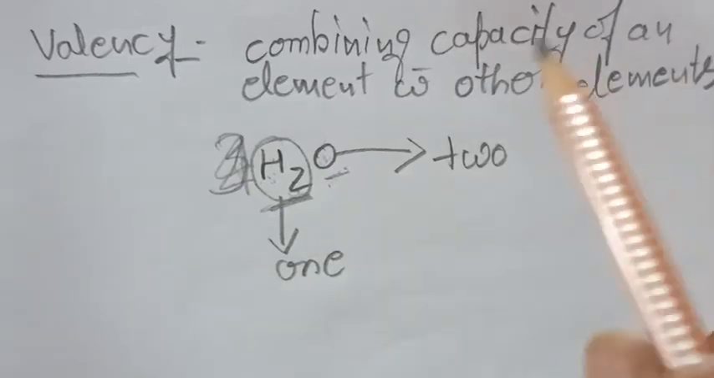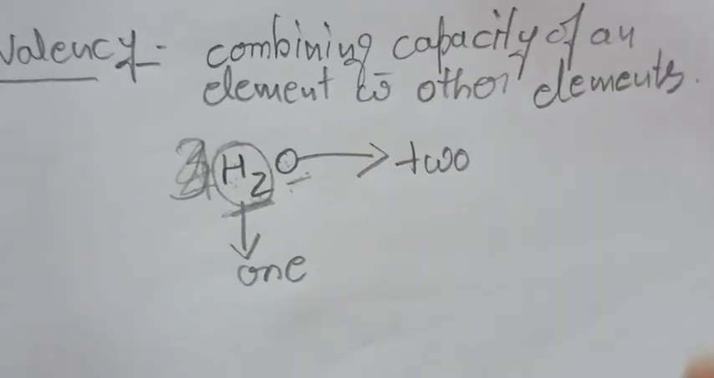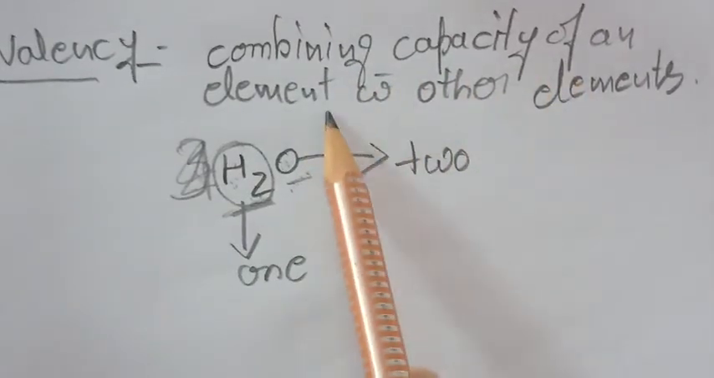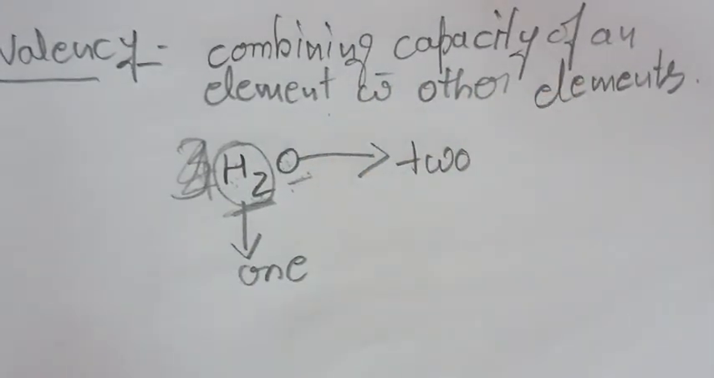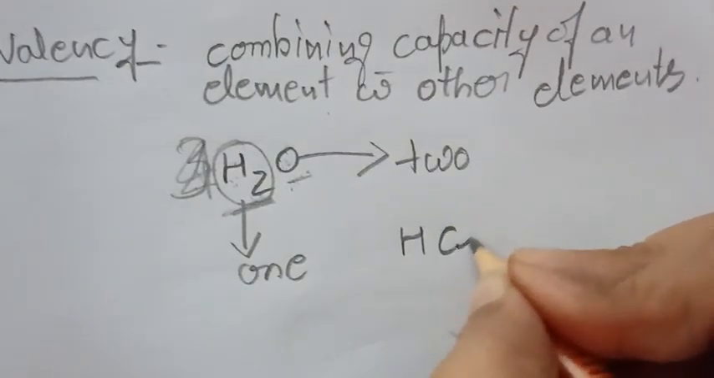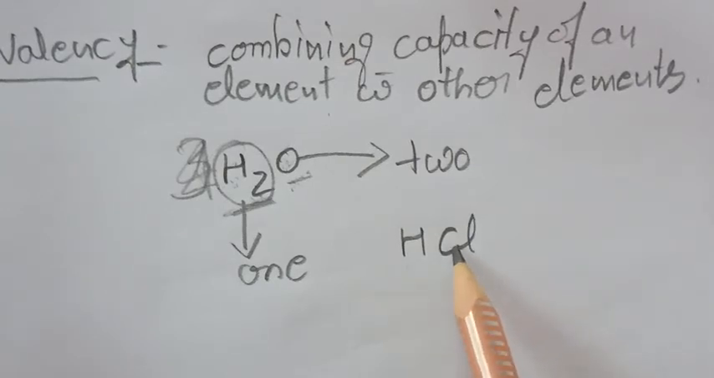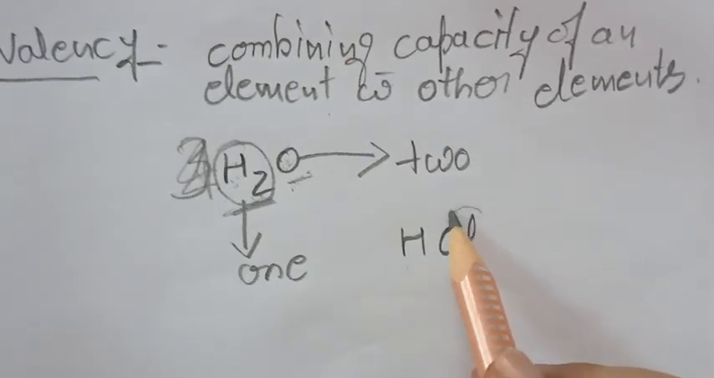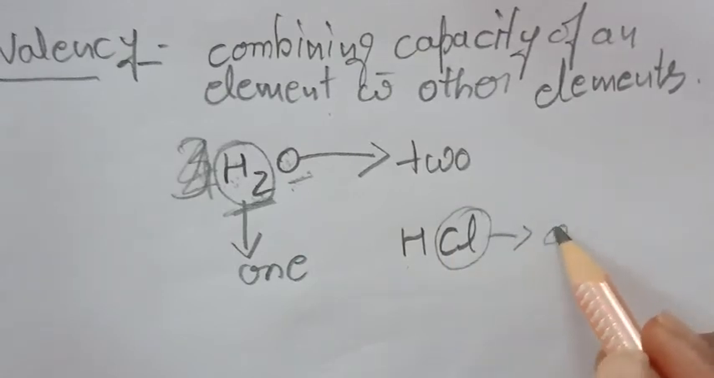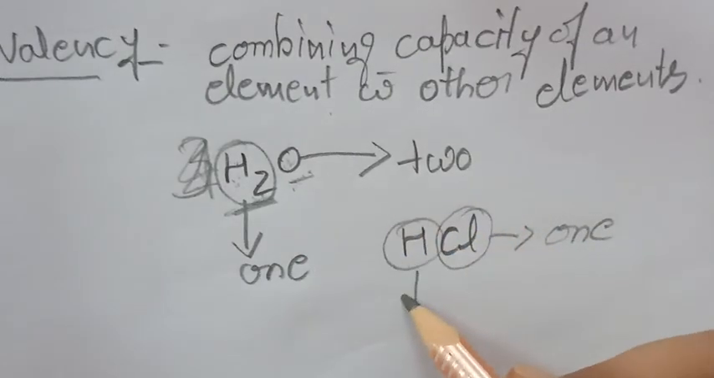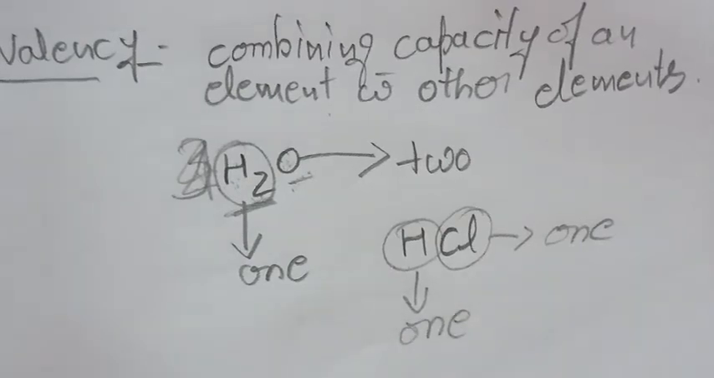Okay, so it is also clear from the definition as well that it is the combining capacity of an element with other elements. Meaning, how many other atoms one atom is combined with, that is its valency. For example, if we take HCl, okay, so one atom of hydrogen combines with one atom of chlorine, so that is why the valency of chlorine is also 1 and hydrogen is also 1. Okay, so ultimately valency is the combining capacity of an element with other elements.